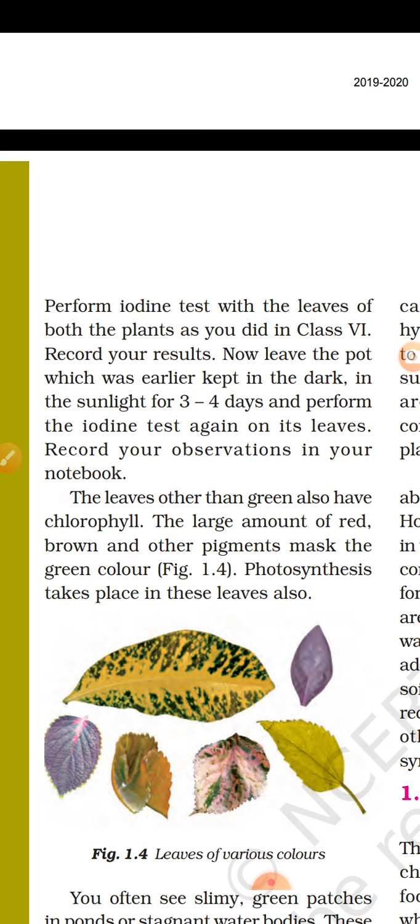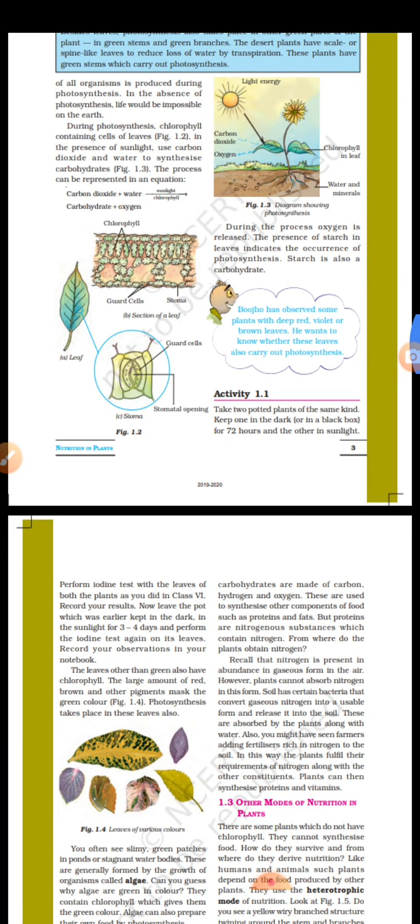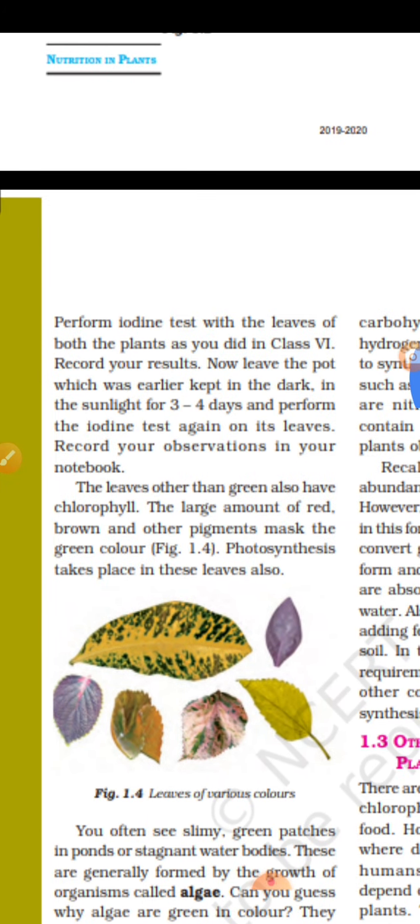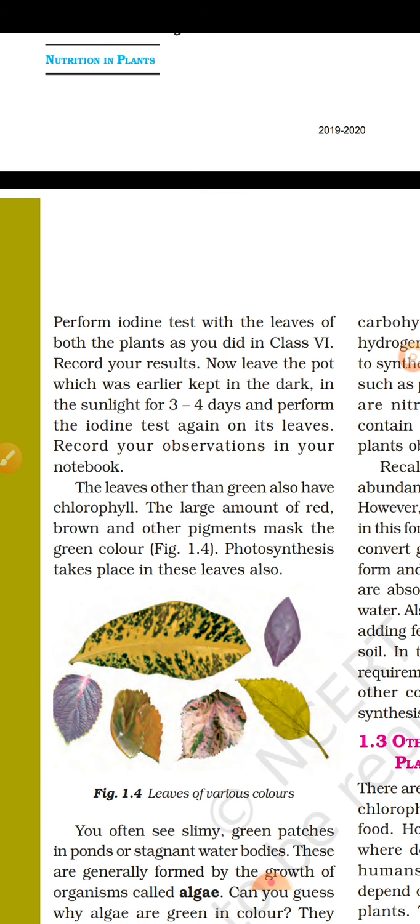Yes, of course, because they also have green color pigment, but a large amount of red, brown and other pigments mask the green color, and photosynthesis takes place in these leaves also. Even in some plants which have green stems and green branches, photosynthesis takes place in the stem and those green branches.